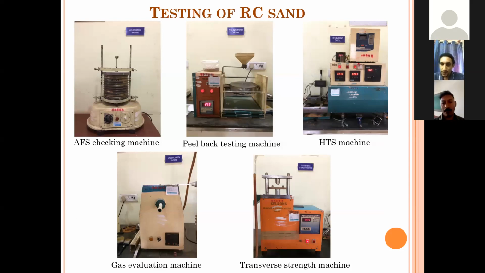It is used to find the layer of shell sand which peels away. Then the HTS machine is used to check the tensile test on the sand specimen. Gas evaluation is used to check the carbon content in the sand. Then transverse strength is used to check the bending strength of a sand material.